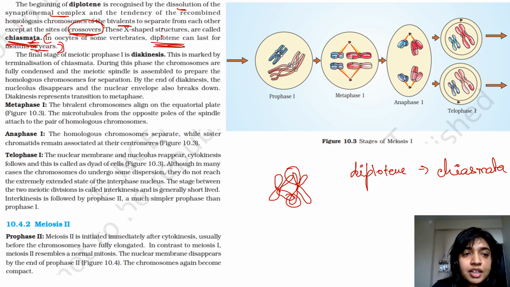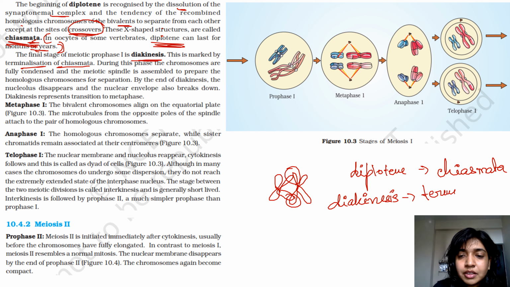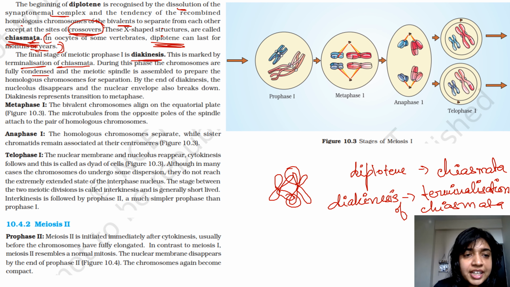Okay. The final stage of meiotic prophase 1 is diakinesis. It is marked by terminalization of chiasmata. So when we are talking about diakinesis, its marker event is terminalization of chiasmata. During this phase, the chromosomes are fully condensed and the meiotic spindle is assembled to prepare the homologous chromosomes for separation. By the end of diakinesis, the nucleolus disappears.